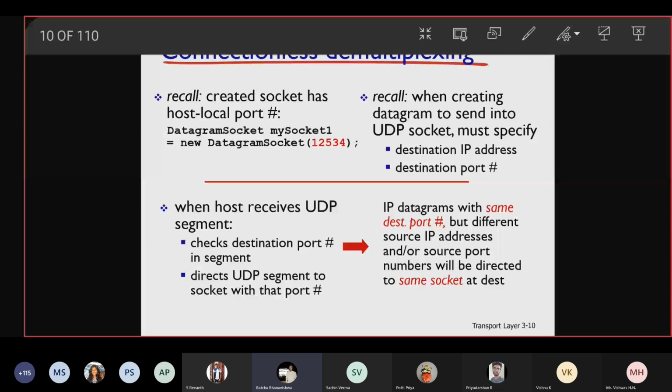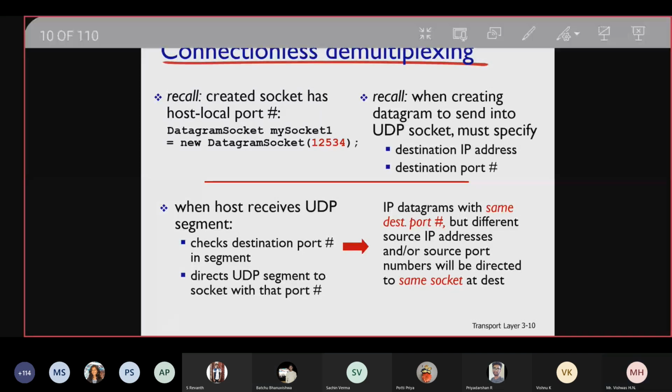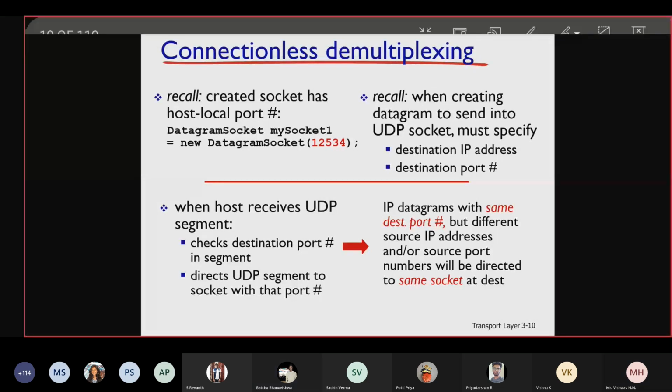Sir, let's say I have a connection with some other device, and there are n routers in between. Will multiplexing and demultiplexing happen n times, with every server? Multiplexing and demultiplexing happens only at the end devices, not in the intermediate routers. Is that clear? Yes, sir. Okay.